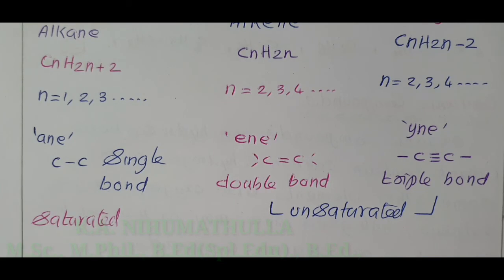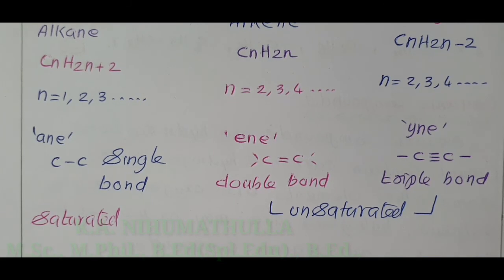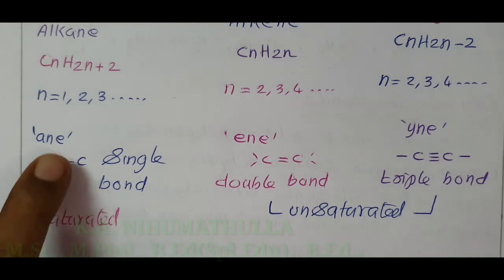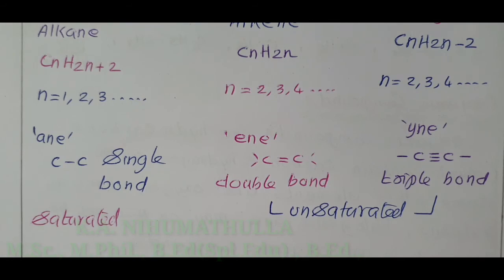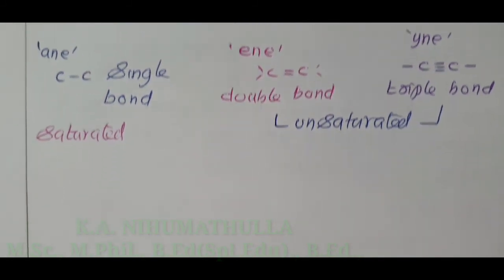Now, I am going to explain how to write the hydrocarbon alkane, by using the formula, or by the symbol method, or one more easy way to write the alkane.